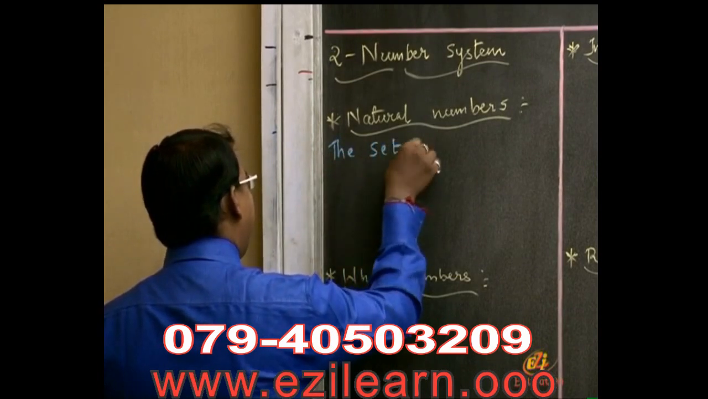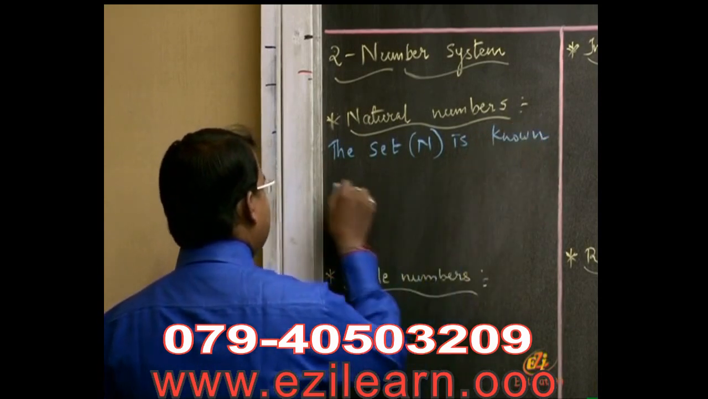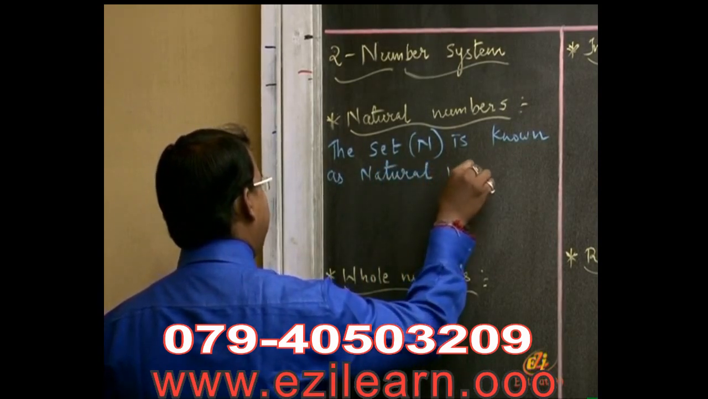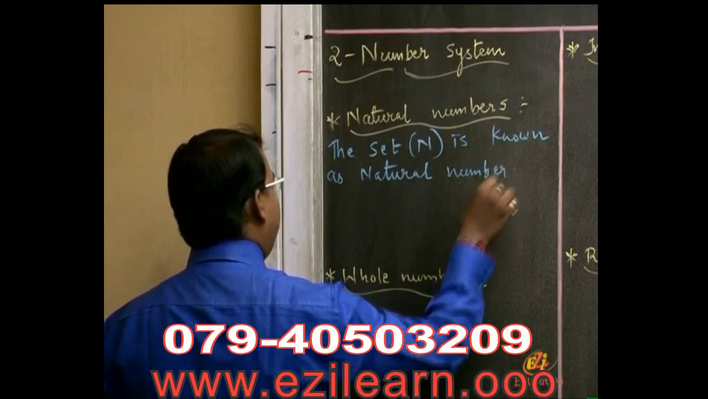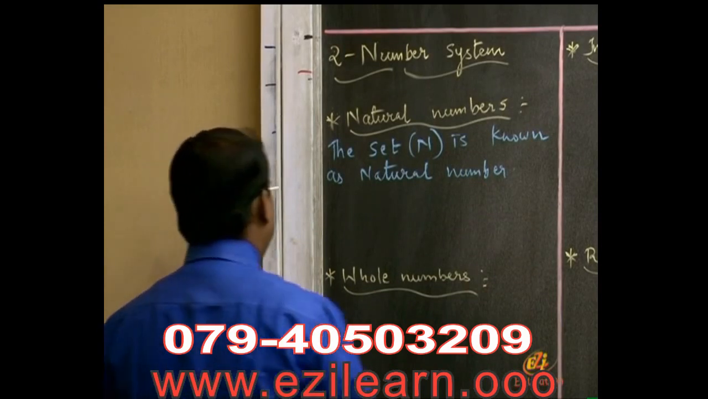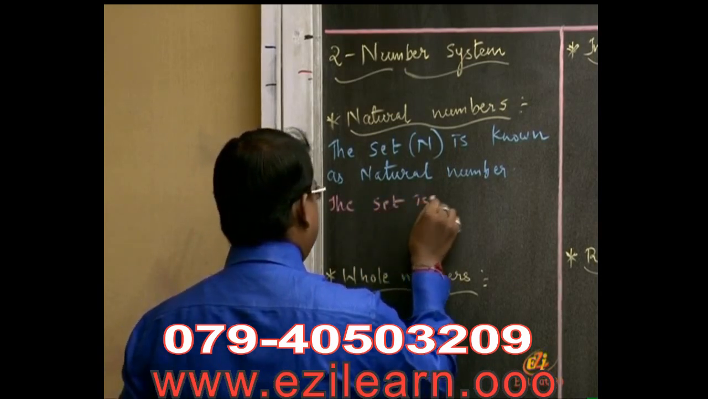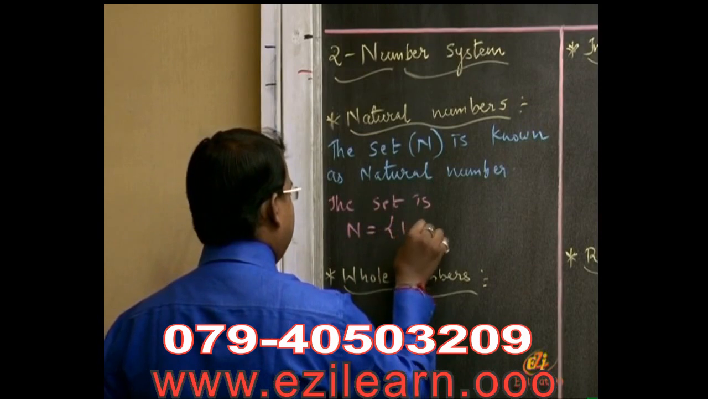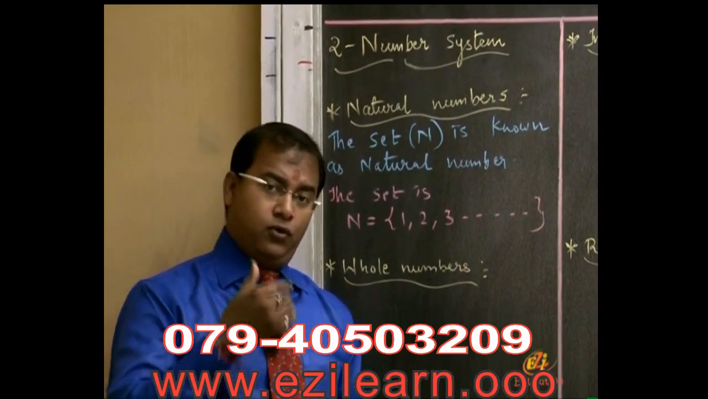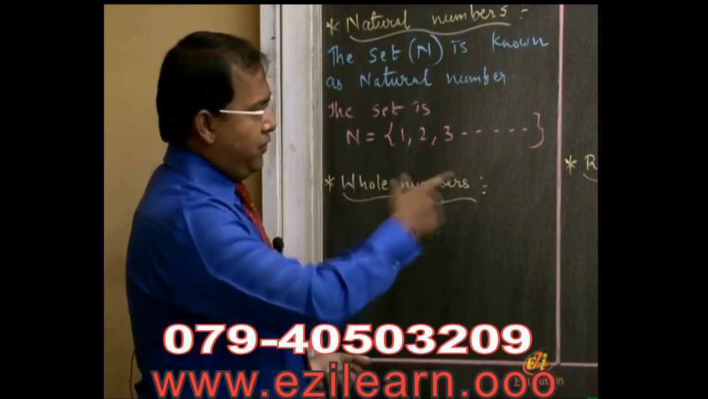The set N is known as natural numbers. It is denoted by N, and the set is 1, 2, 3, 4 till infinity. Can you understand? The symbol is N and the set is 1, 2, 3, 4, infinity.